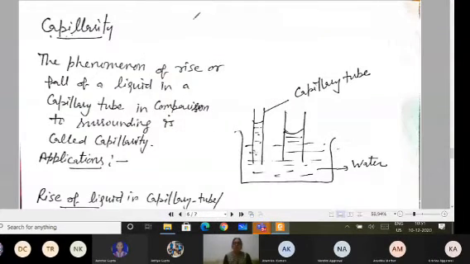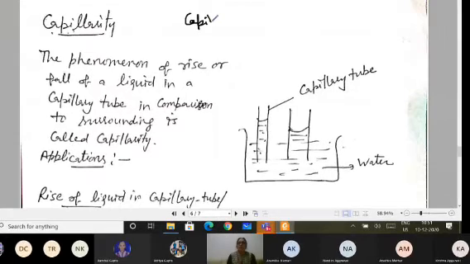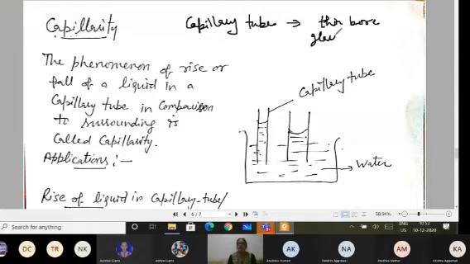Before going into capillarity, you should know what we mean by a capillary. It is a glass tube with a very thin bore. If you have not observed the capillary action, many of you must have observed capillaries.